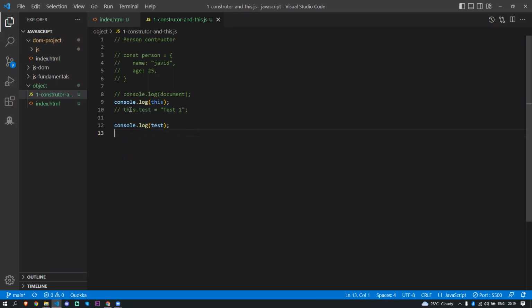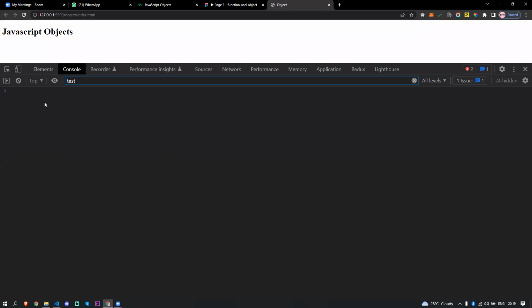Now it couldn't find this dot test. Okay, because I just uncommented this out. It's going to check the window object. It could not find that test object there. What is it going to return if you're not setting any variable? Unassigned. It's going to return undefined, right? Not undefined. I think it's, yeah, wait. Unassigned, right? We haven't assigned that value.